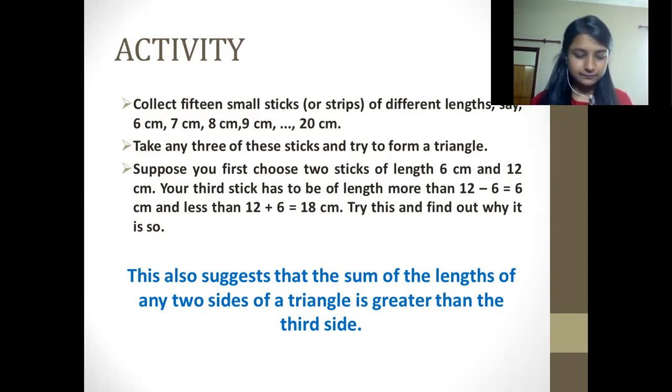First of all, they have said to take the length 6 centimeter for one stick and 12 centimeter for another. Your third stick has to be of length more than 12 minus 6.